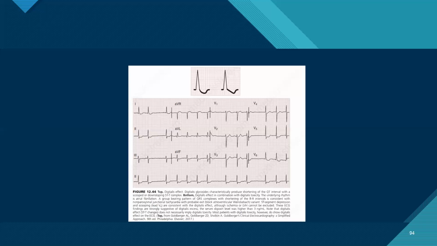What do you mean by bidirectional VT? That means the axis changes. There are two axes, and the morphology changes according to the two axes. Yeah, so there will be both. The axis will keep on changing.